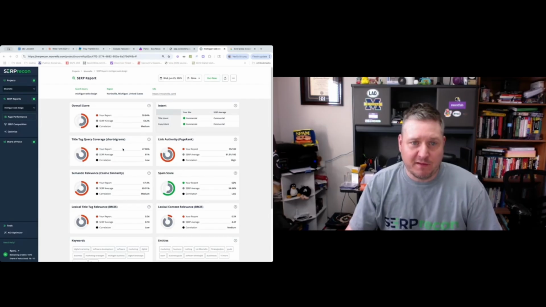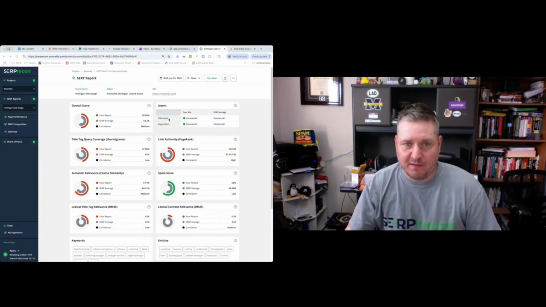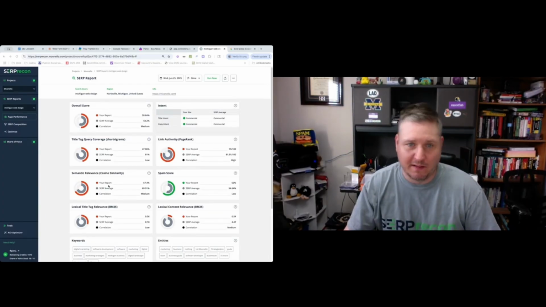Some of the main metrics here as it relates to title tags are intent on the top. We have a machine learning model that shows you the intent of your title tag and copy, and you can see here for Michigan Web Design, the search result average intent is commercial, and Munello's website is also commercial. That's good. Had this said informational, navigational, or transactional, we would have wanted to change the content of the title tag to make sure that it matched the SERP intent to get that click-through rate, like the pizza example we showed earlier.